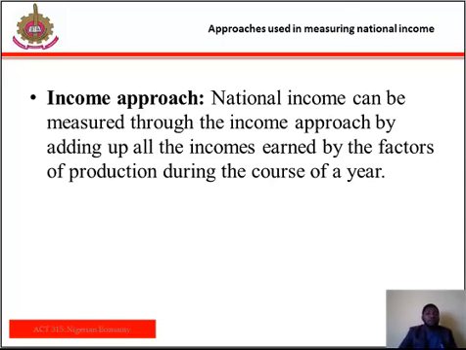Approaches used in measuring national income. Well, there are different approaches for measuring national income. We have the income approach, we have the output approach, and we have the expenditure approach. National income can be measured through the income approach by adding all the incomes earned by the factors of production during the particular year. In other words, it is the sum of all incomes received by households for their services towards production. This includes wages and salaries, incomes earned by professionals, and everybody that has actually produced one thing or the other in the economy.